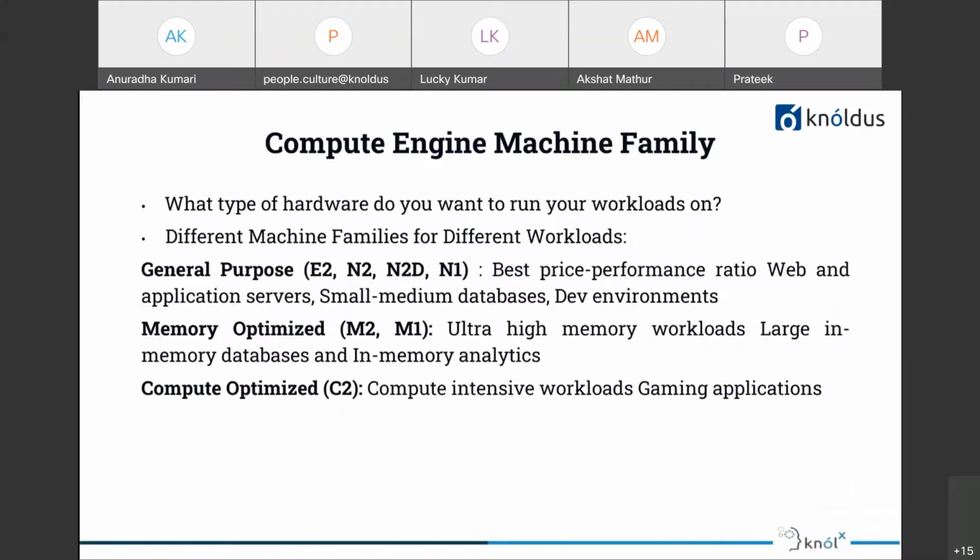Different machine families are present for different types of workload. There are three types of machine family: general purpose, memory optimized, and compute optimized. The general purpose is the one that is recommended for most workloads, and this provides the best price performance ratio. So if you want to run a web application or a simple application server, or if you want to create a small or medium sized database, or to run your dev environment, in this kind of situation you can go for the general purpose machine family.